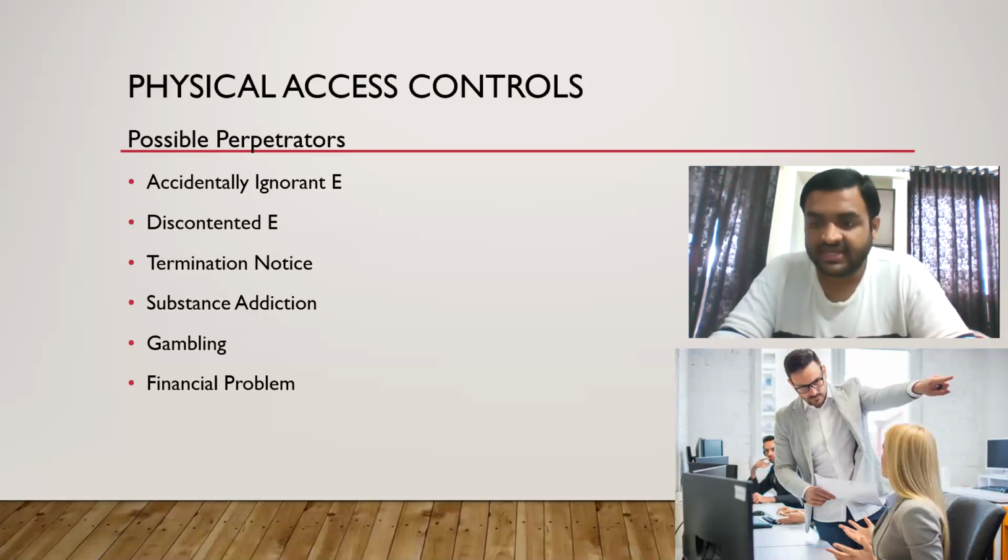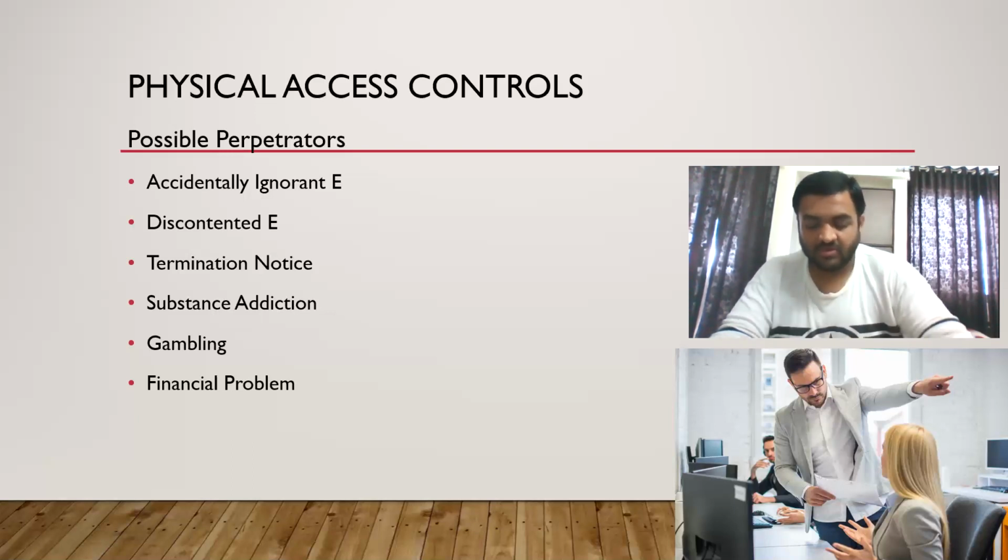Okay, remember this as ADTSF. What is ADTSF? Accidentally ignorant, discontented, termination, substance addiction and gambling, financial problem. ADTSF.